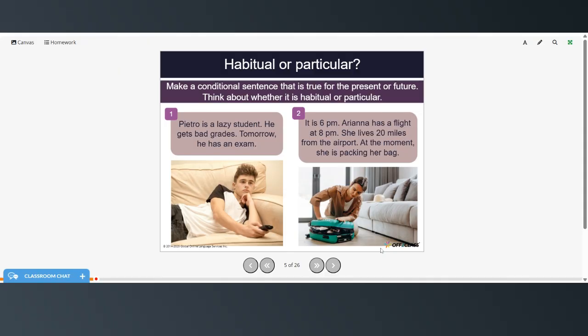All right, so now make a conditional sentence that is true for the present or the future, and then also think about whether it is habitual or particular. You can pause the video and then try these on your own. You can write your answers in the comments and then restart when you're ready to continue.